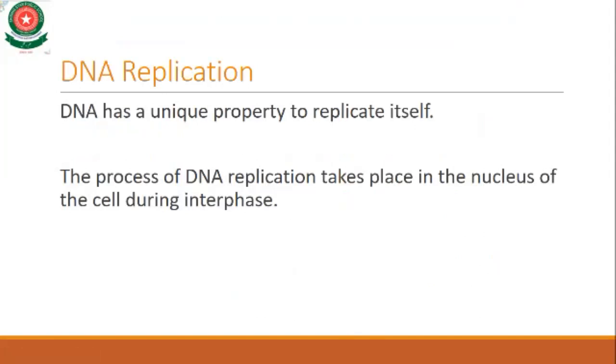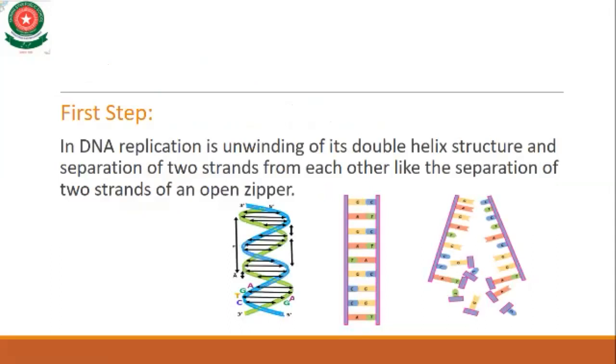First of all, as you know, DNA is made up of two strands like a ladder. They separate from each other like an open zip.